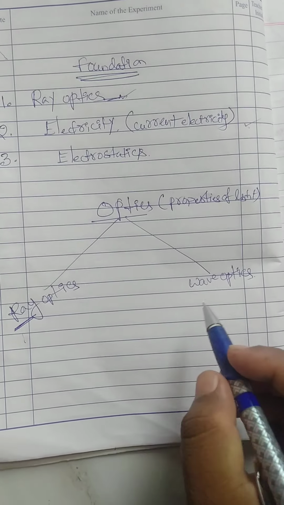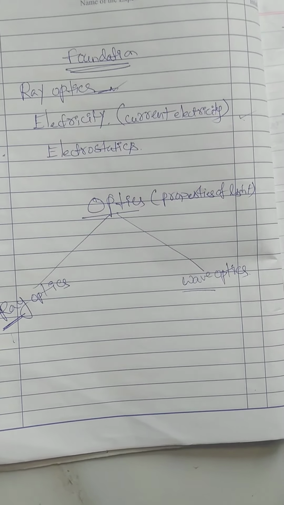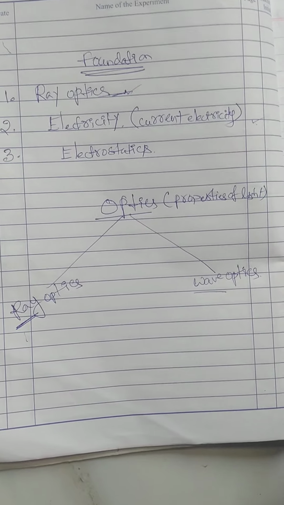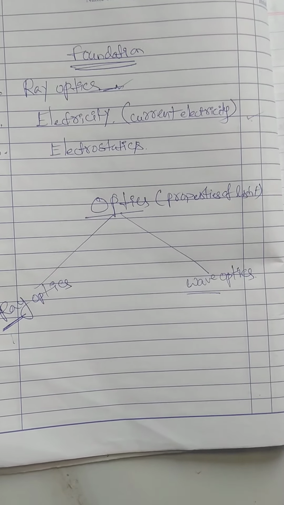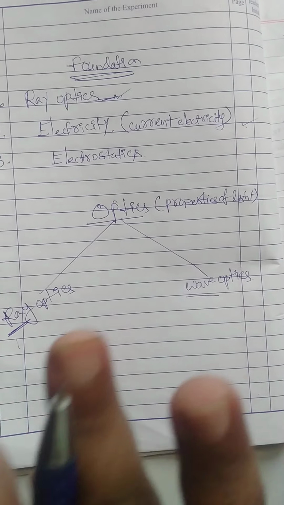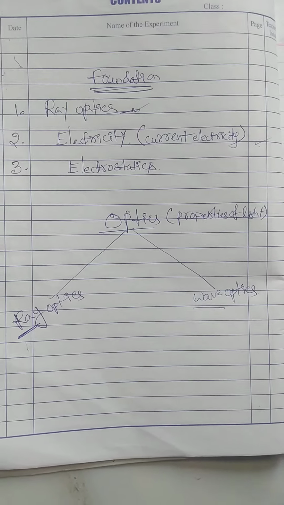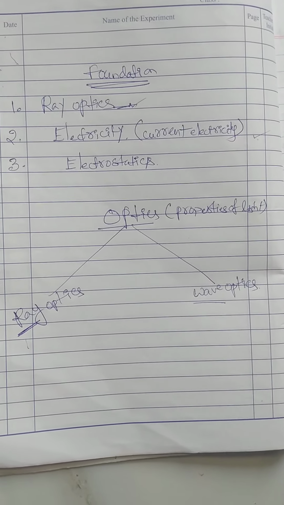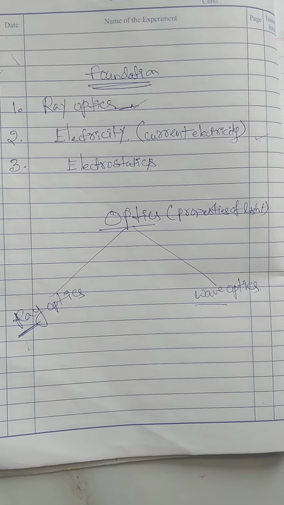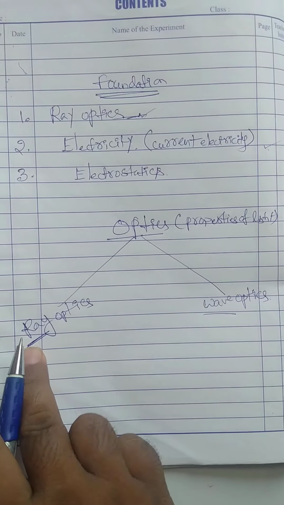In wave optics, we are telling that light is traveling in the form of a wave. In wave optics we concluded that light has both natures, a ray nature and a wave nature. In ray optics we conclude only that light is traveling along a straight line, and already in CBSE I told that light travels along a straight line. So this is about ray optics and wave optics.